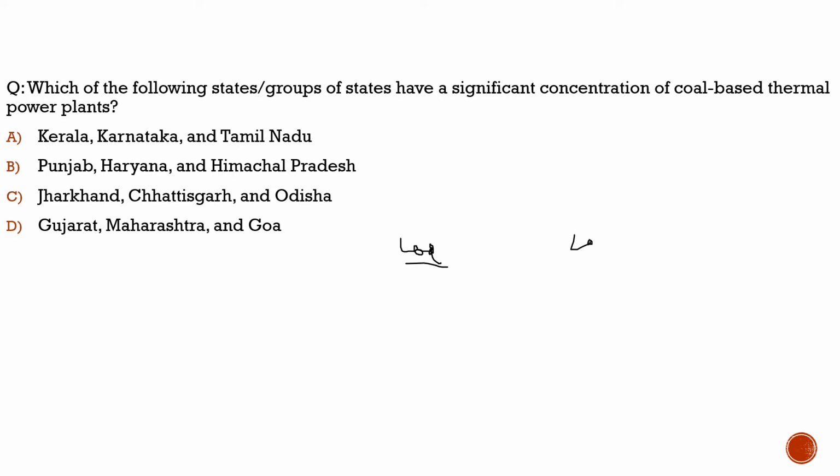But unfortunately, when they are producing this much power, one thing associated with it is environment pollution. This pollution is felt by the states which are producing it, not by the states which are consuming it. So this is the whole discussion. Now the article talks about how it can be restored. Under the Paris Agreement, we had goals, nationally determined contributions, that we will reduce carbon emissions by 45% by 2030 as compared to 2005. What we were emitting in 2005, we will reduce by 45% till 2030. And also we will use 50% renewable energy.